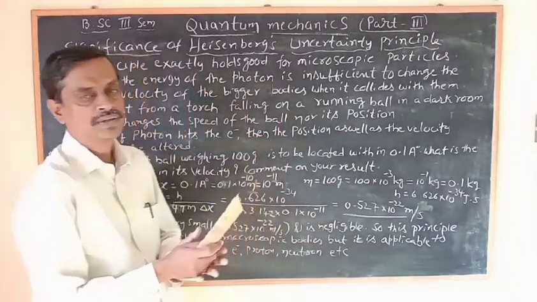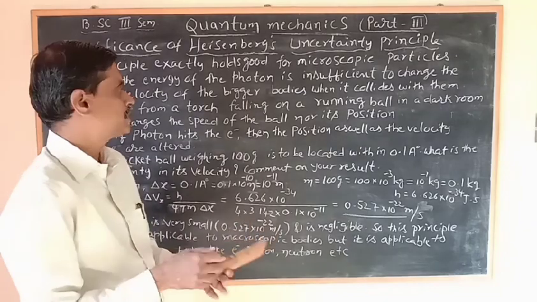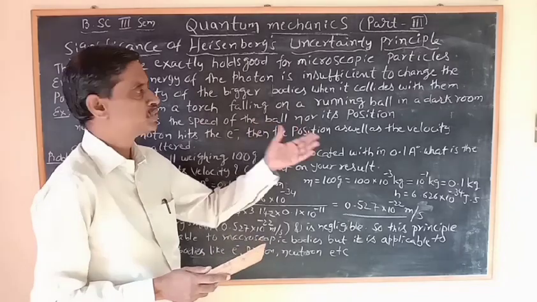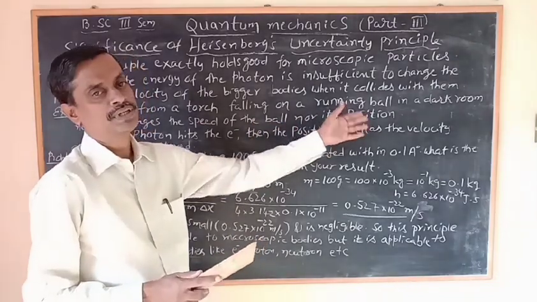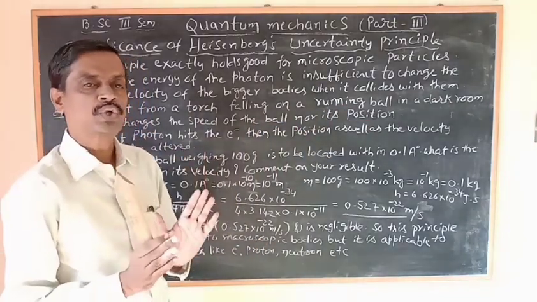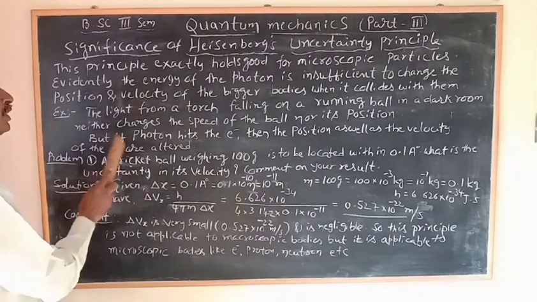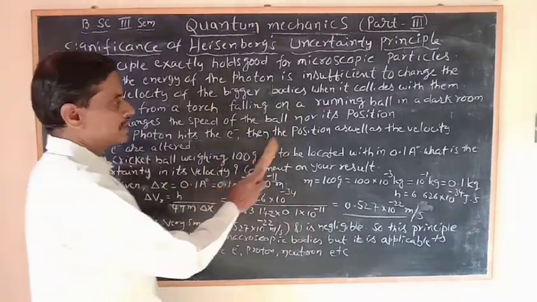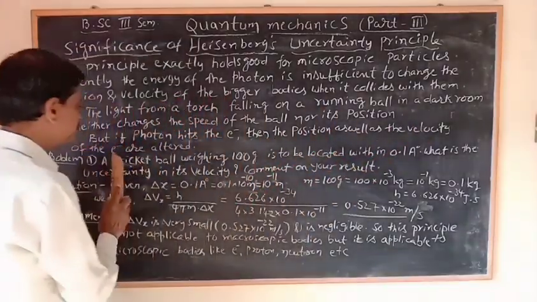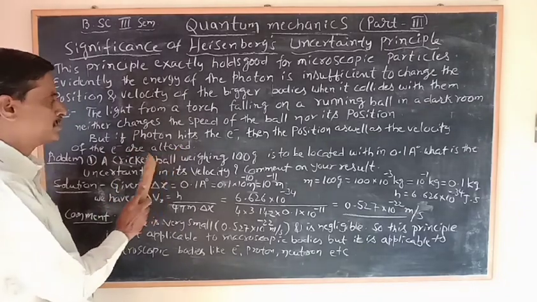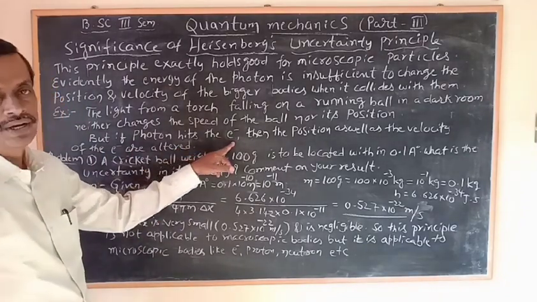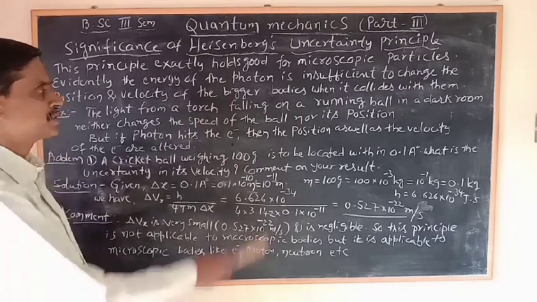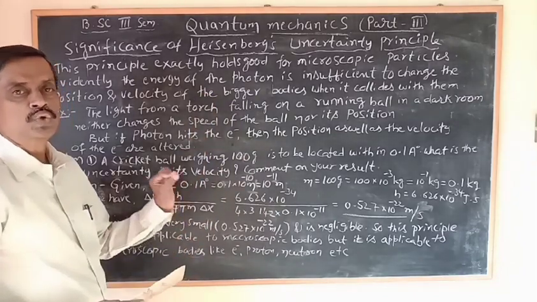That means if you pass light from a torch onto a ball in a dark room, there is no change in the speed or the position of that ball, because the ball is a macroscopic body. But if a photon hits an electron, a microscopic particle, then the position as well as the velocity of the electron are altered. The electron is a microscopic object and the ball is a macroscopic object, so this is applicable only to microscopic objects.